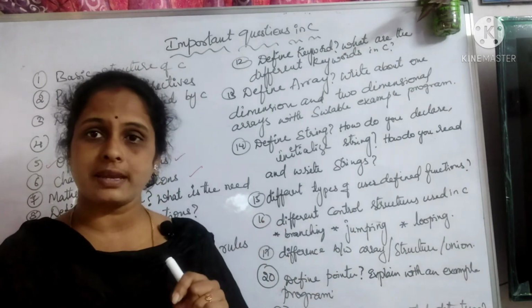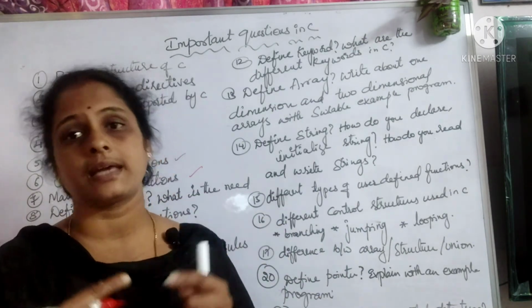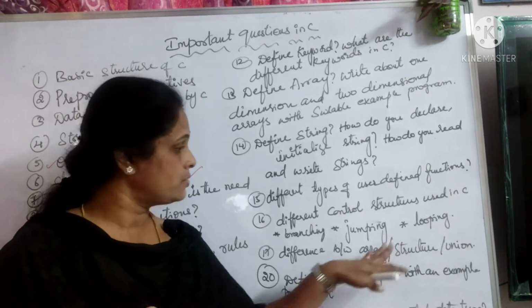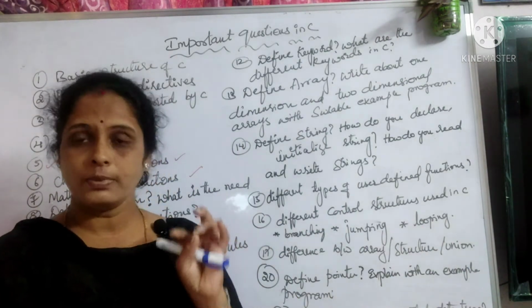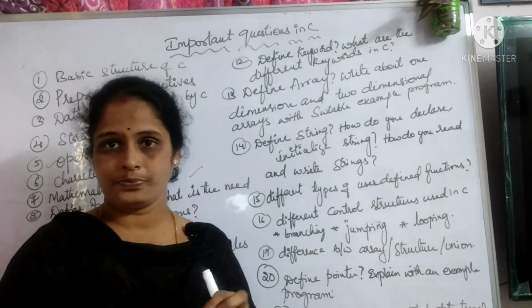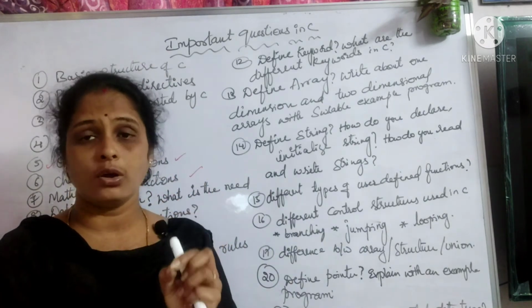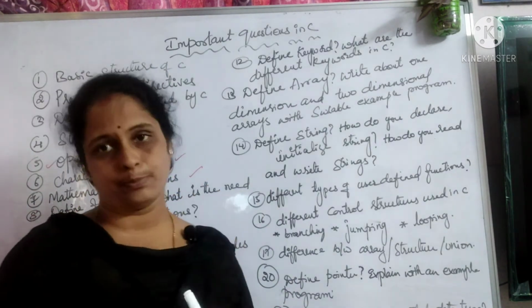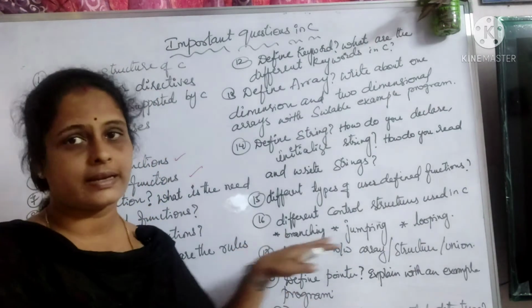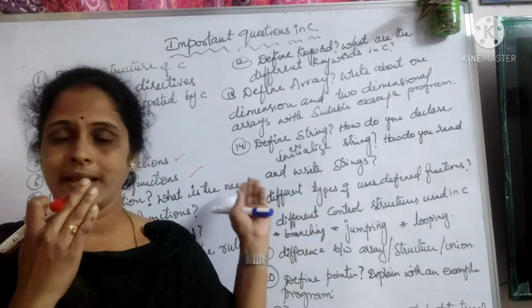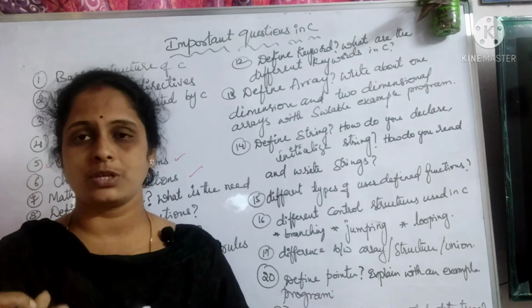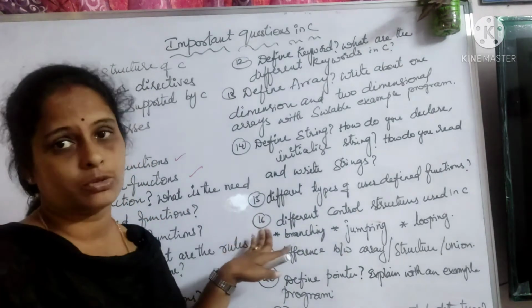Then you have looping statements. To repeat a set of statements again and again, we use a loop, right? So there you use a for loop, a while loop, and a do while loop. Okay, so you need to write about everything in detail and go along with syntaxes and example program. You may not be asked directly, maybe you may be asked only a branching statement or a looping statement. So for anything you must be prepared all the way.